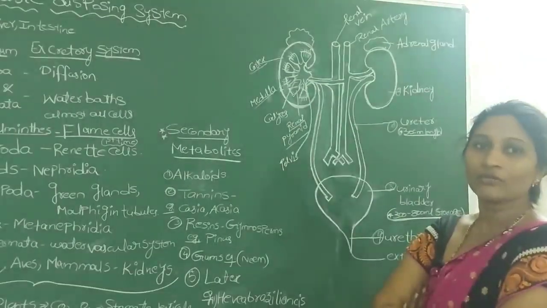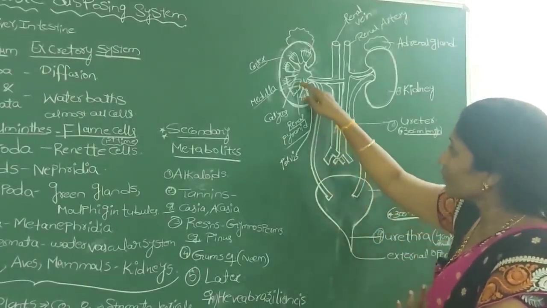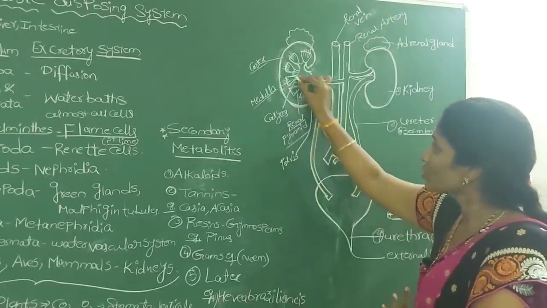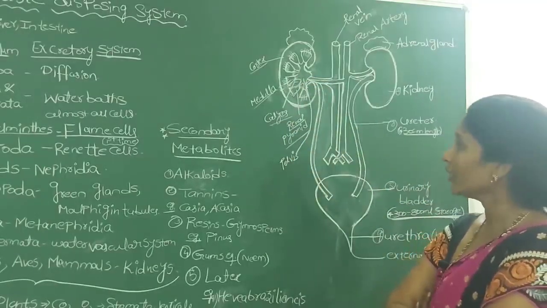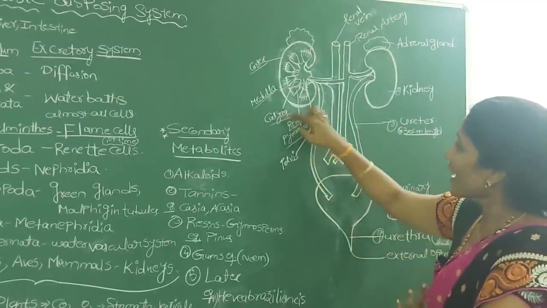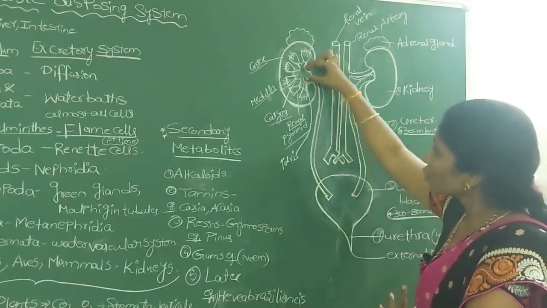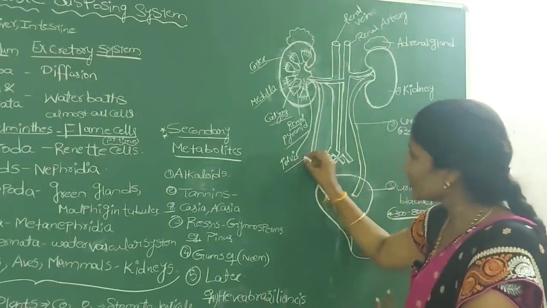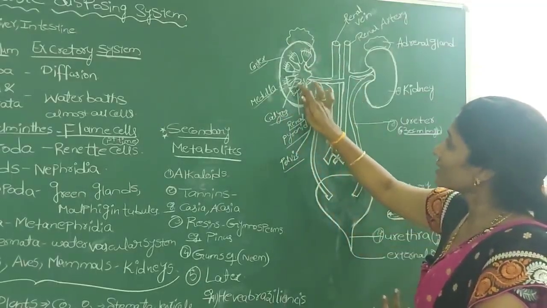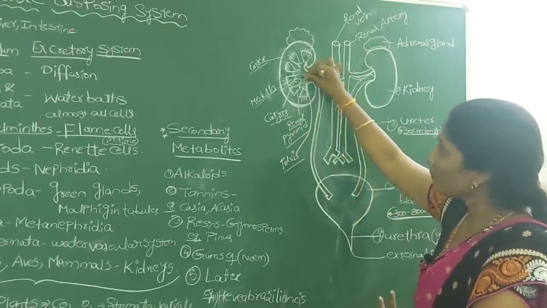These renal pyramids open into structures we call calyces. The calyces and renal pyramids together lead into a Y-shaped opening of the kidney called the pelvis.